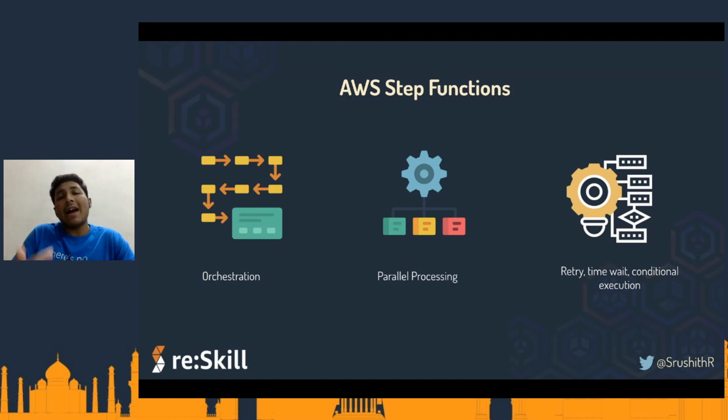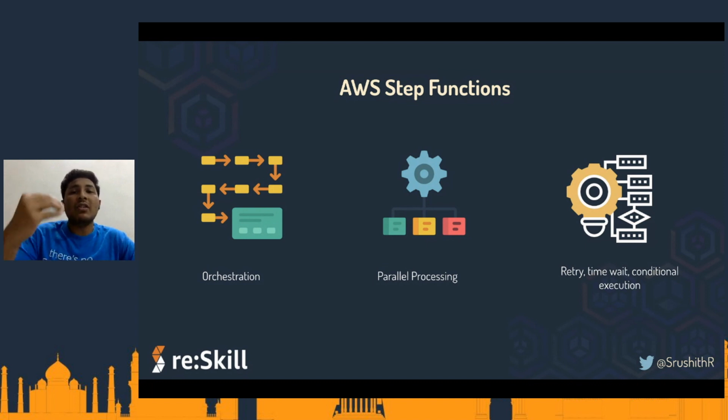Like that, we also have a retry mechanism. For whatever reason, if my Lambda function has failed, I don't have to write the retry logic myself, but rather write it in the step function, therefore taking the retry logic out of your application layer and putting it into the step functions. And with these things coming out of the box and the configuration being JSON, which is something that we'll be seeing today, with step functions we are just going to write a simple JSON which says, after this, do this, after this, do this. That's it, nothing much.